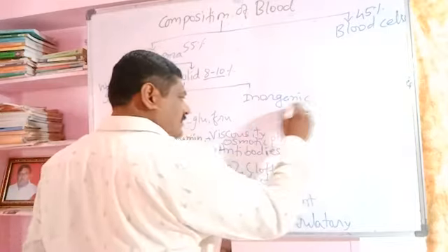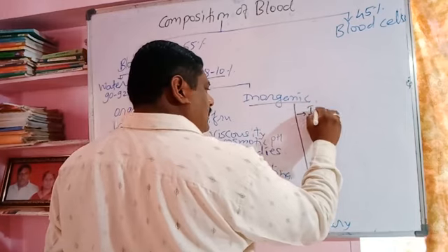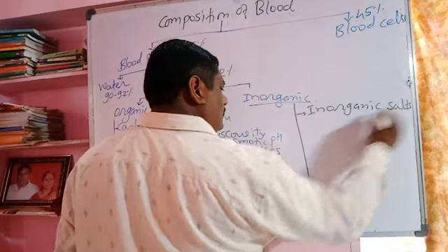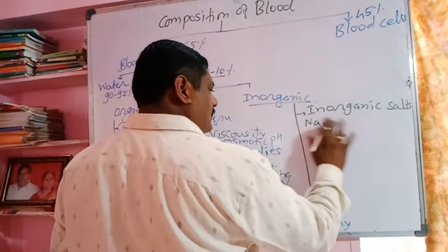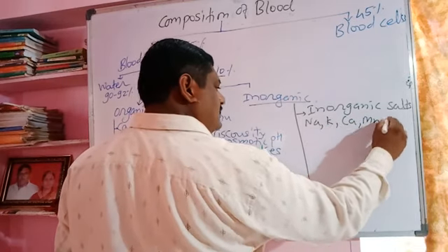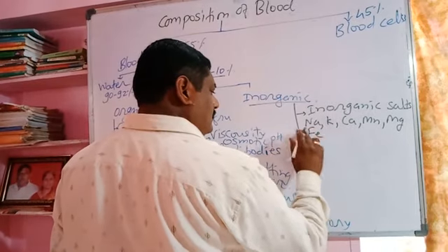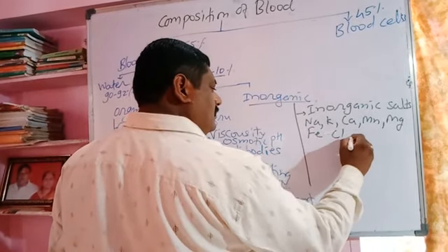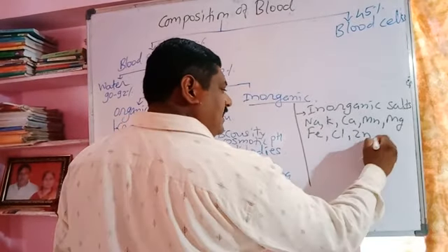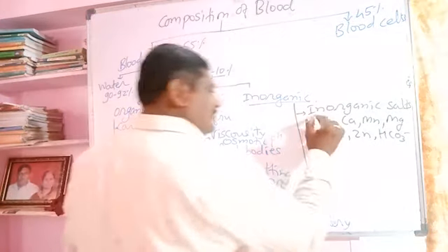The inorganic constituents are inorganic salts: sodium, potassium, calcium, magnesium, manganese, iron, chlorine, zinc, copper, bicarbonates, etc. These are the inorganic solids.